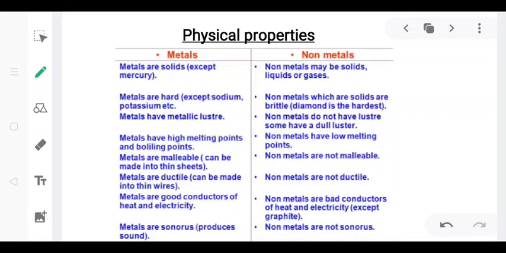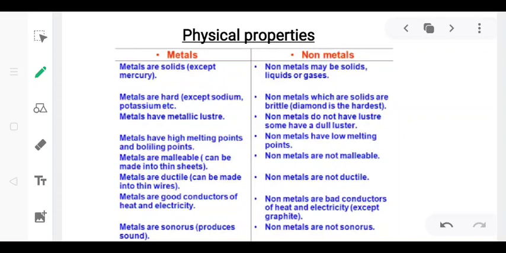Next is metals are malleable. Malleability is the property by virtue of which metals can be converted into sheets by hammering, which the non-metals do not have, or the non-metals are generally non-malleable. Next is ductile. Ductile means we can draw out thin wires out of metals, that is known as ductility property. So metals are ductile, non-metals are not ductile.